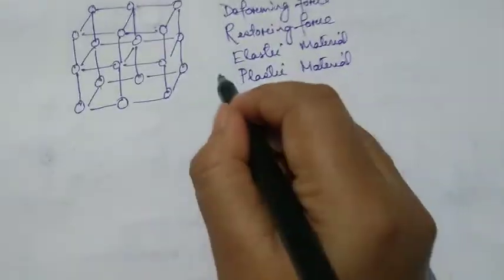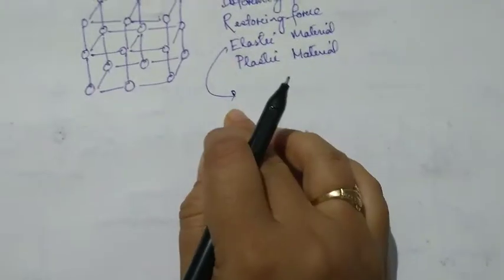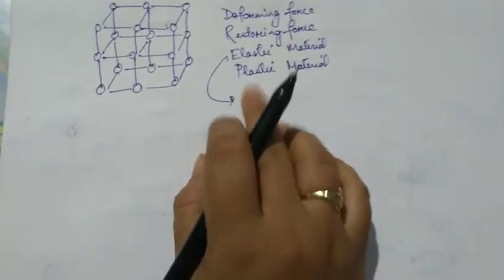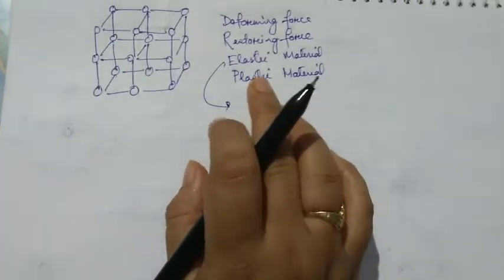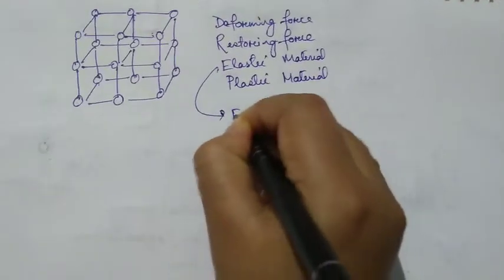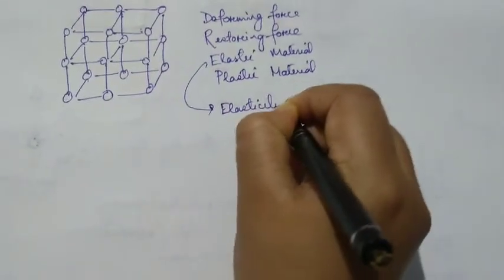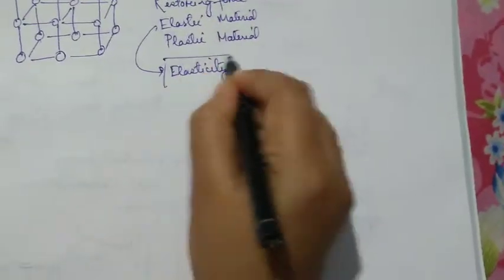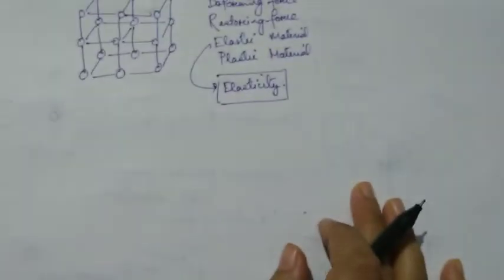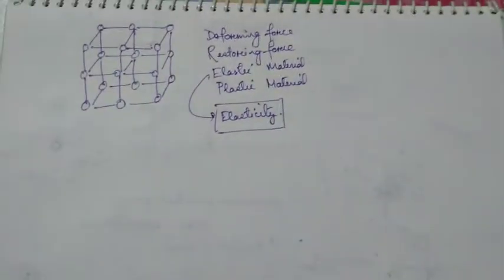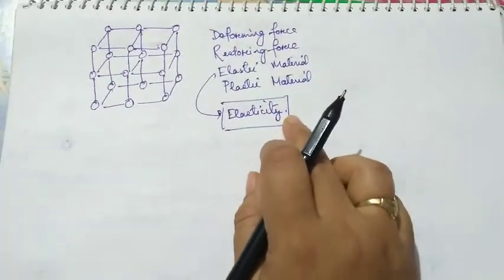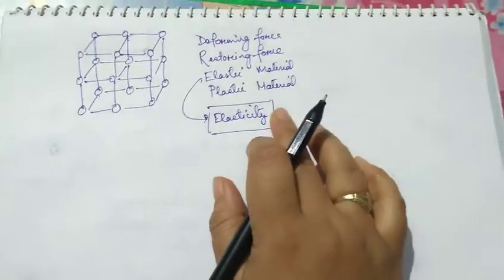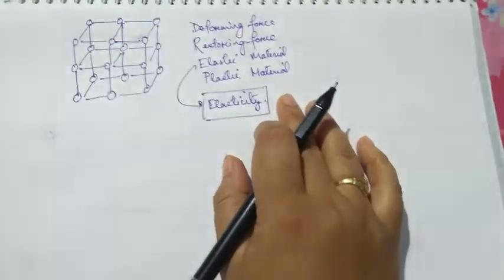Okay, so if I talk about elastic material, that means that there is a tendency in every solid to conserve its shape, size or configuration. Okay, so that tendency or that property of a material is called elasticity. So the first topic of our unit 4 is elasticity. Whenever we talk about elasticity, it will be basically about solids. But elasticity has other types also applicable for liquids and gases that I will discuss here in detail.